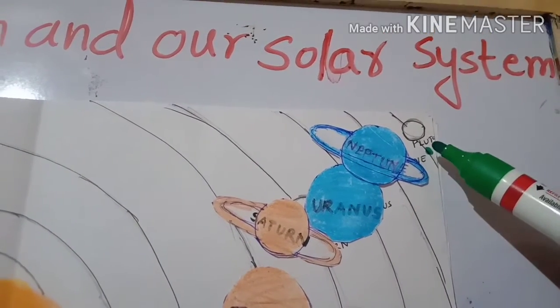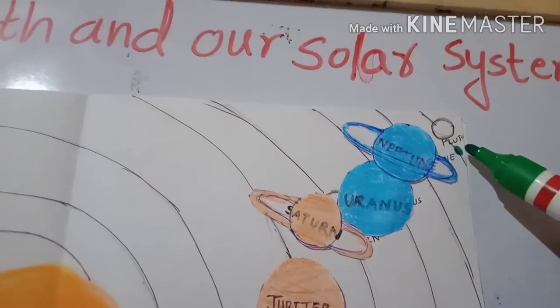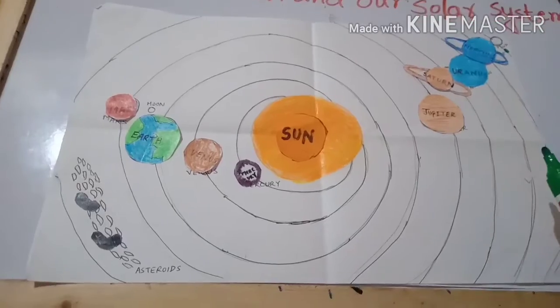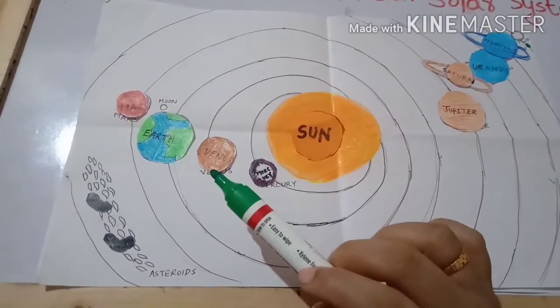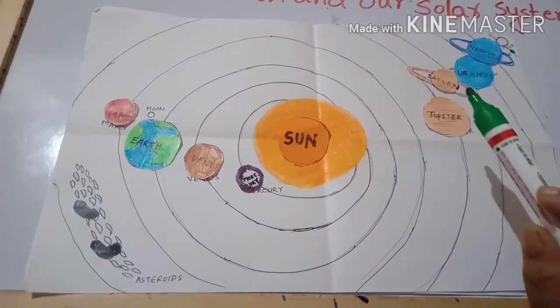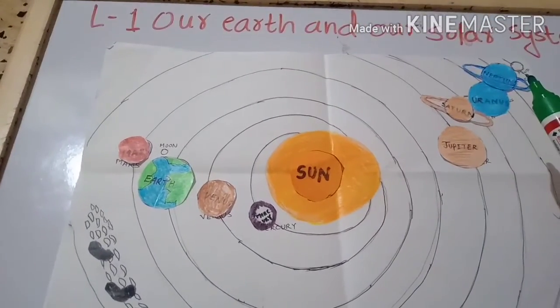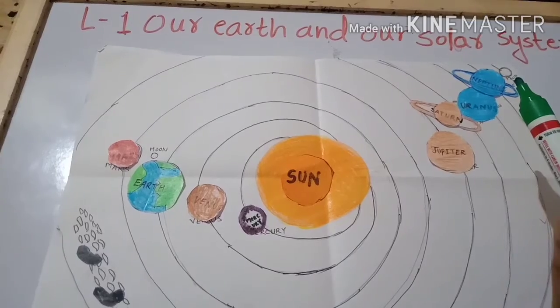It is known as a dwarf planet. So now, including this dwarf planet, how many planets do we have in the solar system? We have 9 planets. Mercury, Venus, Earth, Mars, Jupiter, Saturn, Uranus, Neptune and Pluto. Clear with this? Pluto is a dwarf planet.